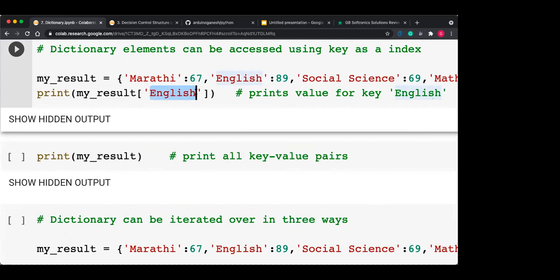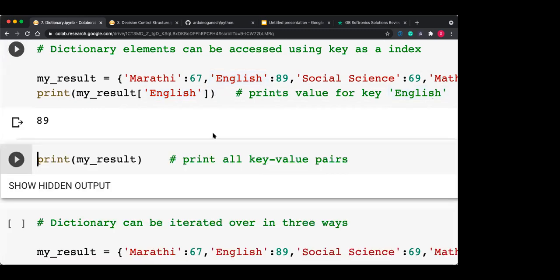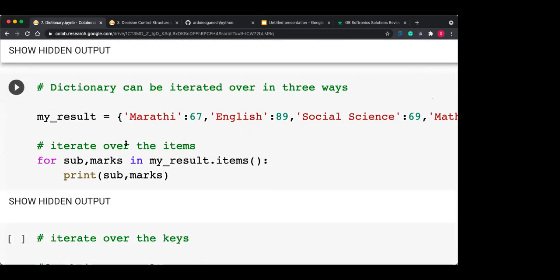My result of English. What is my result of English? English 89. So it is 89. In a list or tuple, we generally put its index, but here there is no index. So instead of the index, we are putting the key value here. So the key is English, so 89 is my result.